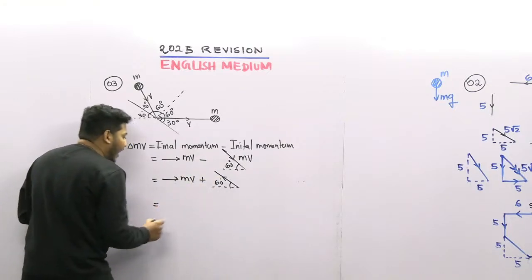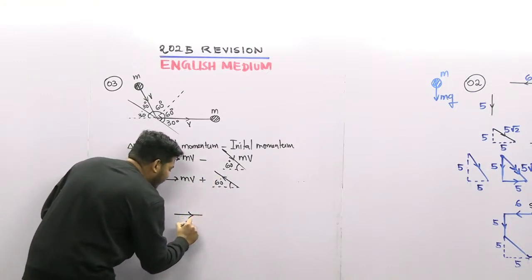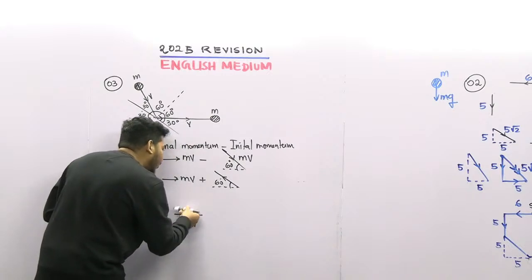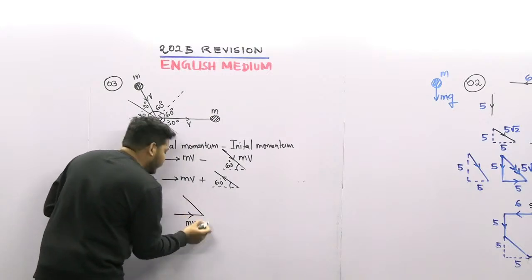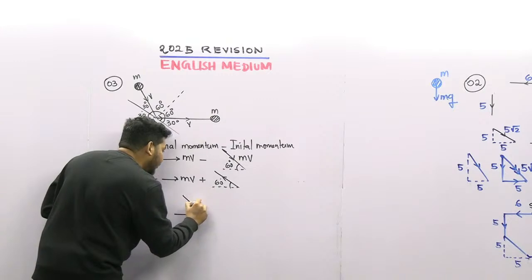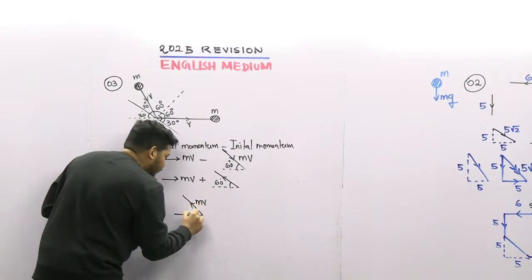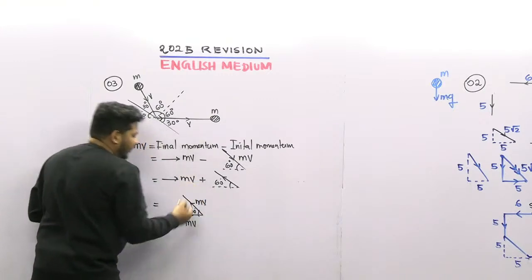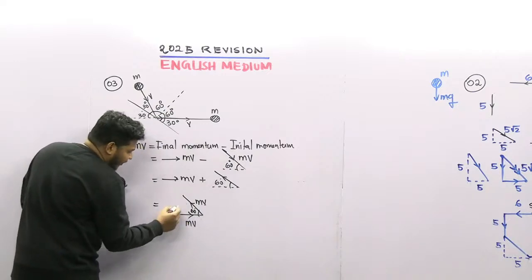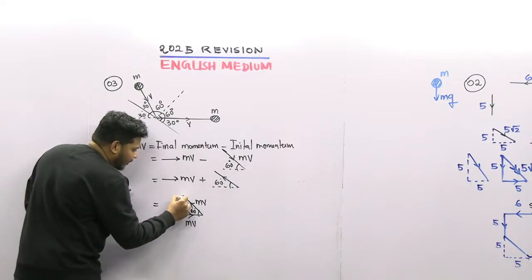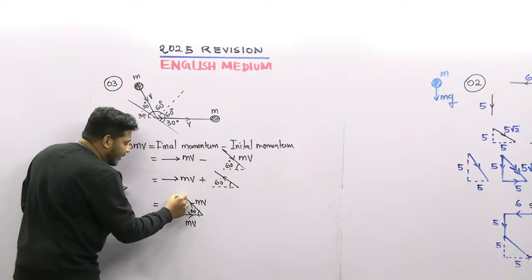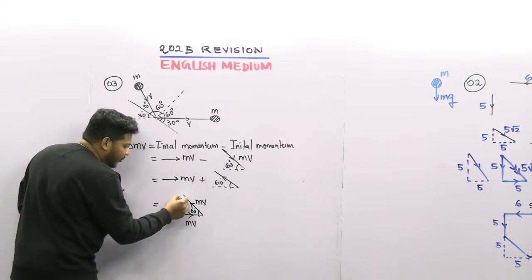Okay, right. So I can add the vectors here. This is MV, and from the horizontal line, it's making the 60. This is also MV, right, 60. So for these two vectors, I can get the resultant like this, starting to ending.